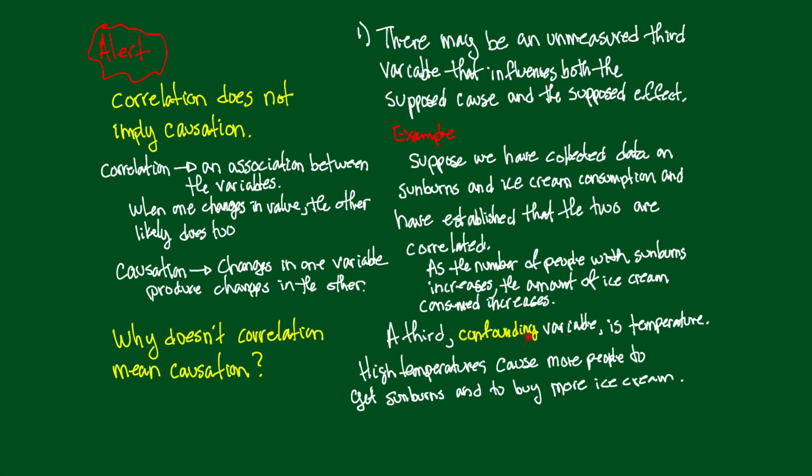This is called a confounding variable. So a third confounding variable is temperature. High temperatures cause people to stay out in the sun more, and that might cause more people to get sunburns, and also to buy more ice cream. So this third variable is called a confounding variable because it confounds our picture. It is actually the cause of both of these other variables increasing.